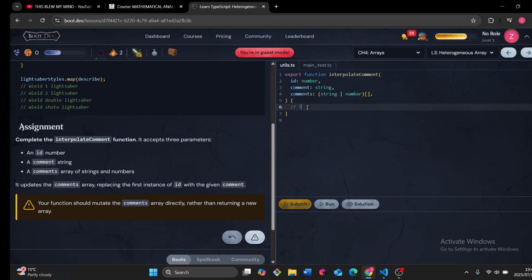Okay, so in this function we just look for the ID in the comments. I don't know if I should write code for this, because we just look for the ID and then mutate the array, replacing that ID with the comment. I don't know if I should write the code. Maybe I should, or maybe I should not.